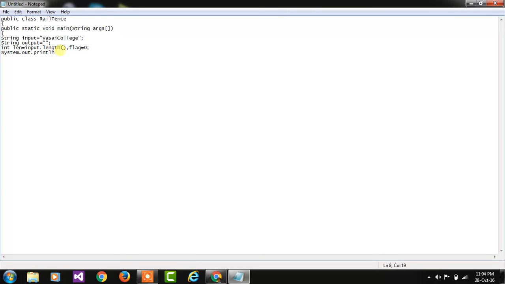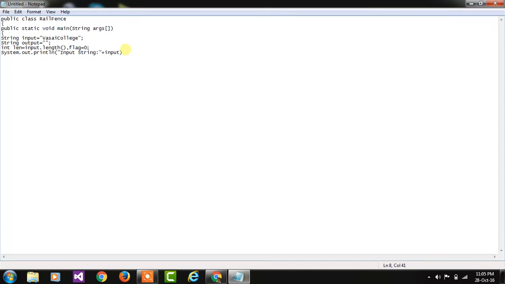So I write here the output string: System dot out dot println in brackets, write message, input string. Okay friends, so the input string variable is stored in my output line, then plus input.